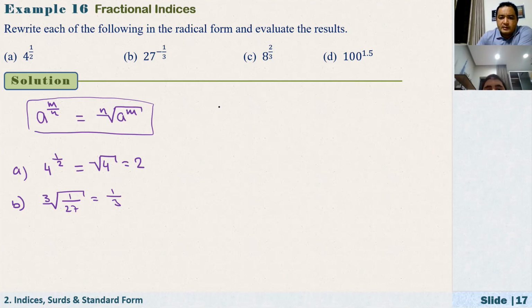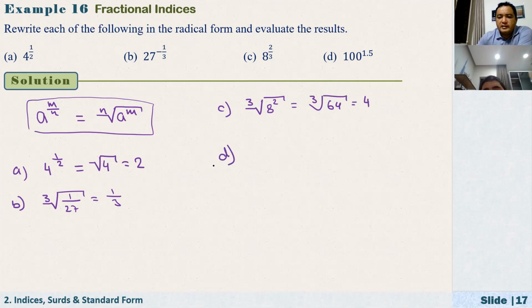Okay, and C, the cube root of 64, which is equal to the cube root of 8 squared, right? And let's simplify this. It is 4, 64. So that's equal to 4.